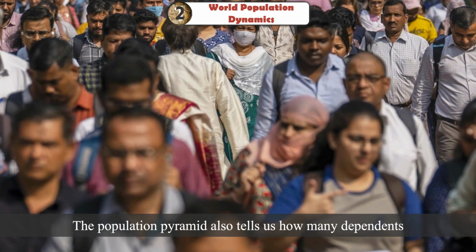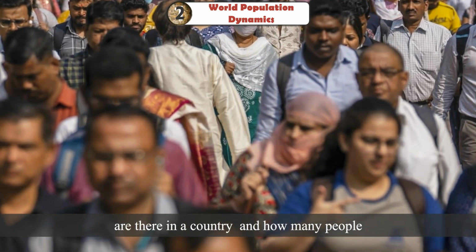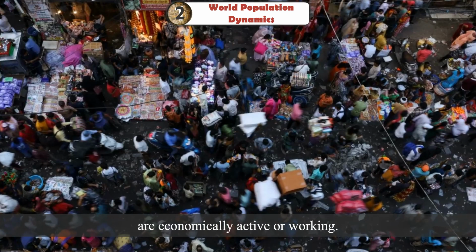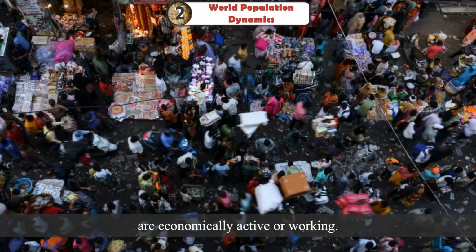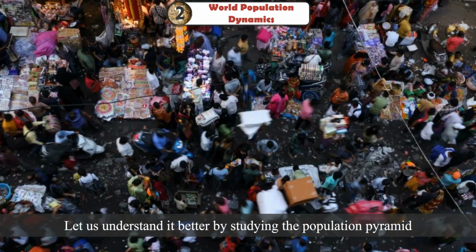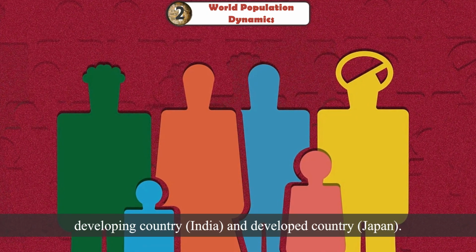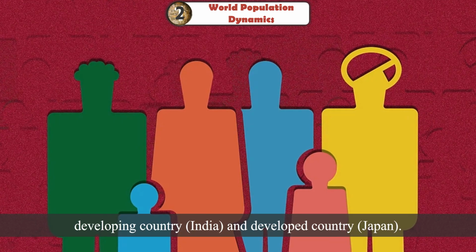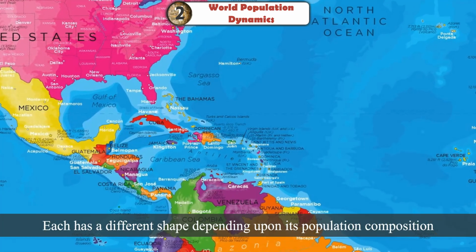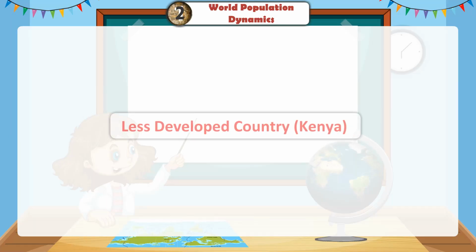The population pyramid also tells us how many dependents are there in a country and how many people are economically active or working. Let us understand it better by studying the population pyramid of a less developed country, Kenya, a developing country, India, and a developed country, Japan. Each has a different shape depending upon its population composition.